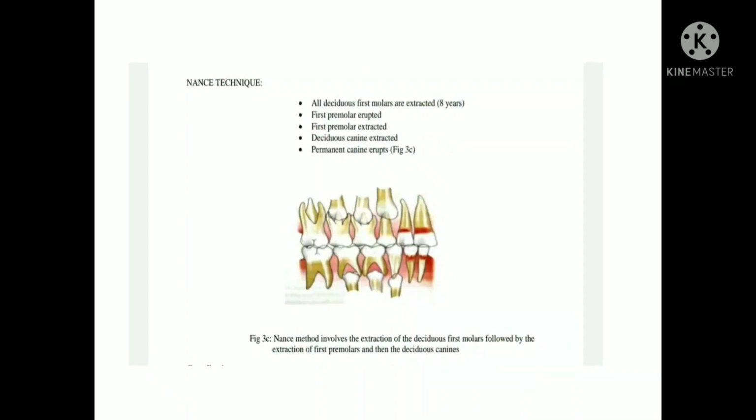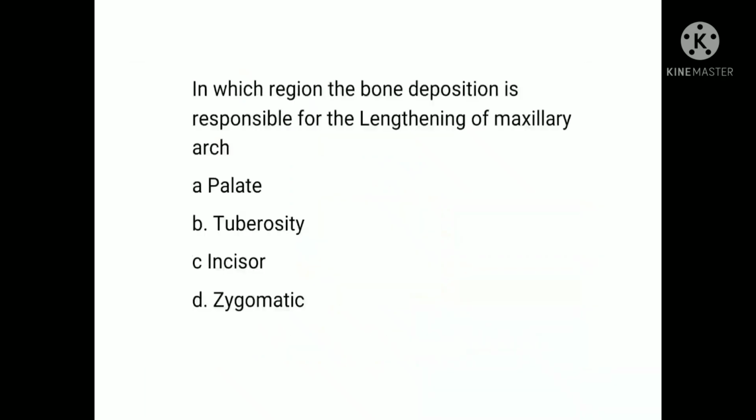Nance technique: all the deciduous molars are extracted at the age of 8 years, followed by the extraction of the erupting first premolar. Then the deciduous canine is extracted. Later on the permanent canine erupts. So this figure represents the Nance technique. So this is briefly about the techniques of serial extraction. We may make a separate video for serial extraction in detail.